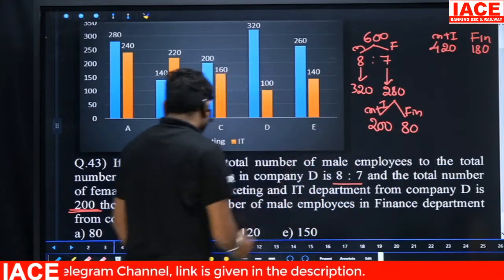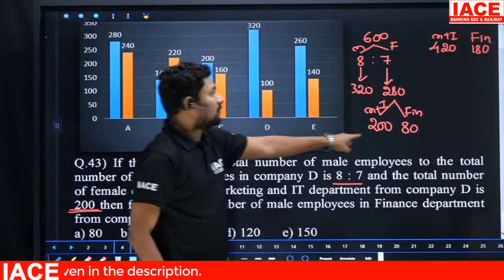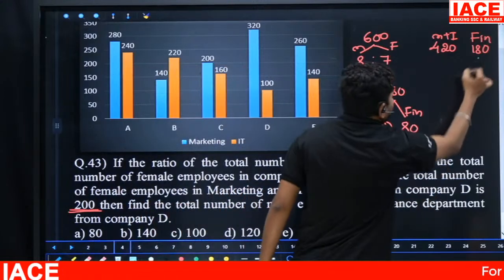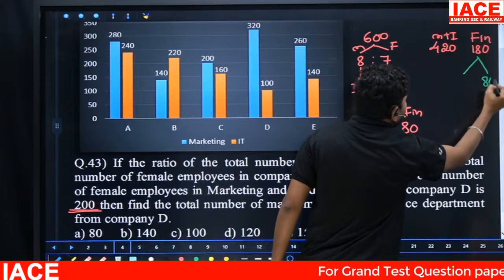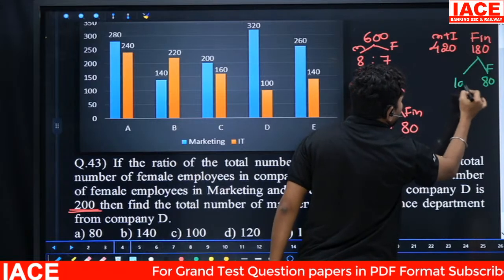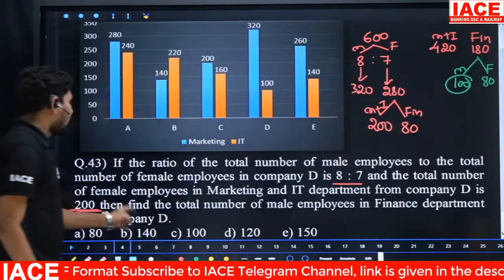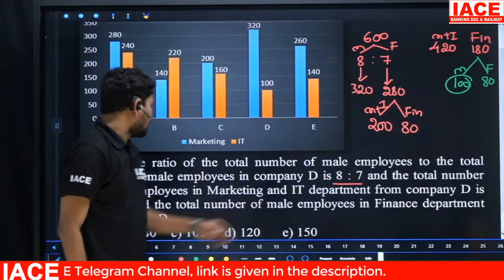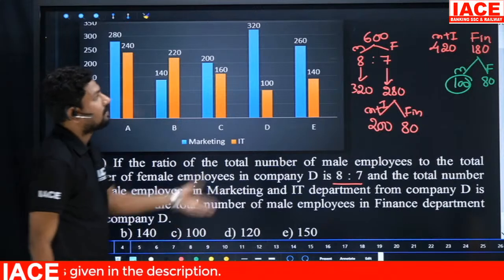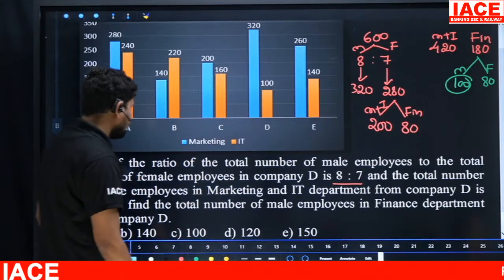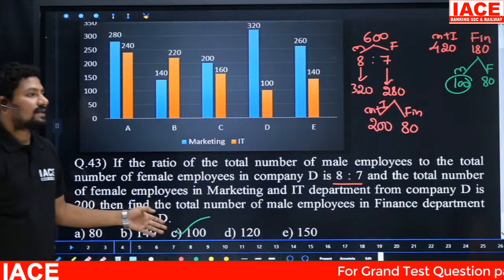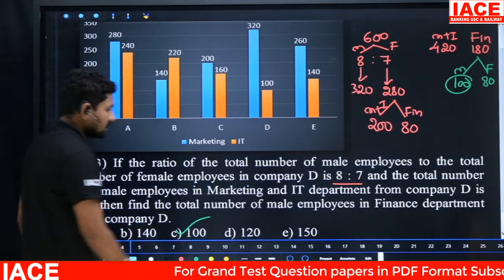So when separating the females, marketing and IT are 200 and finance 80. Here also I am separating: 80 are females and males are 100. They are asking this question: find the total number of male employees in the finance department from company D. Male employees are 100 here. So the answer for this question is 100.